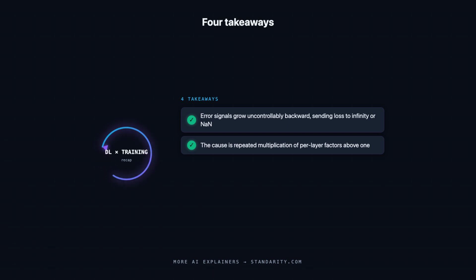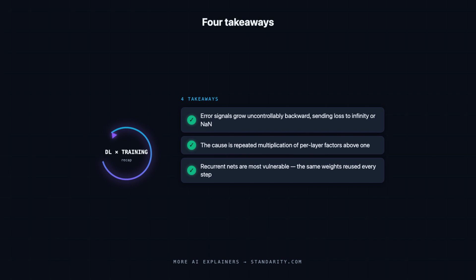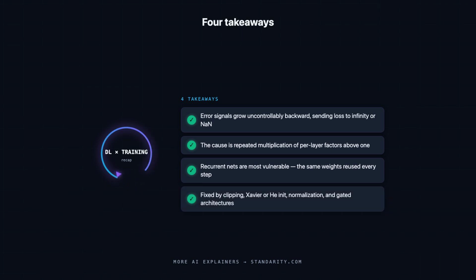Backpropagation multiplies many per-layer terms through the chain rule, and when those terms exceed 1, their product grows exponentially with depth. Recurrent networks are especially vulnerable because the same weights are applied at every time step, multiplying dozens or even hundreds of times across a single long sequence until the gradient runs away completely. The fixes are well established: gradient clipping, careful initialization like Xavier or He, normalization layers, and residual or gated architectures.